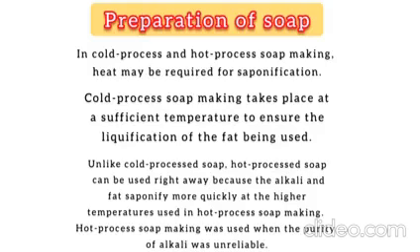Unlike cold processed soap, hot processed soap can be used right away because the alkali and fat saponify more quickly at the higher temperature used in hot processed soap making. Hot processed soap making was used when the purity of alkali was unreliable.